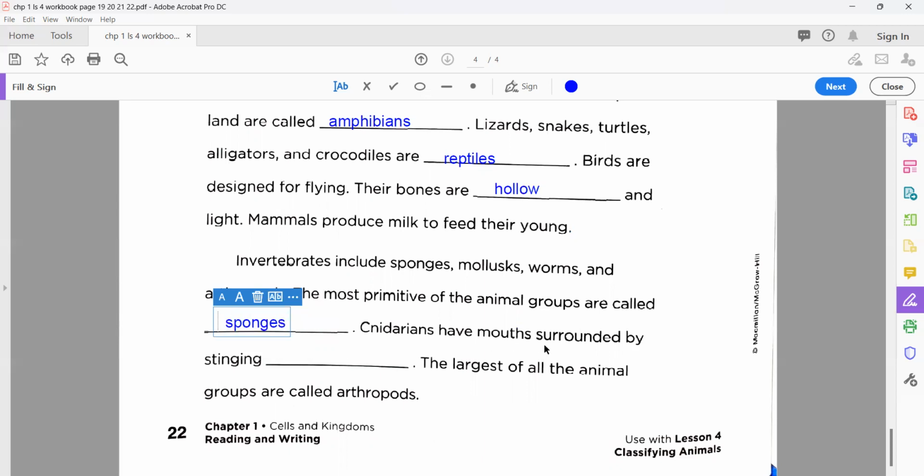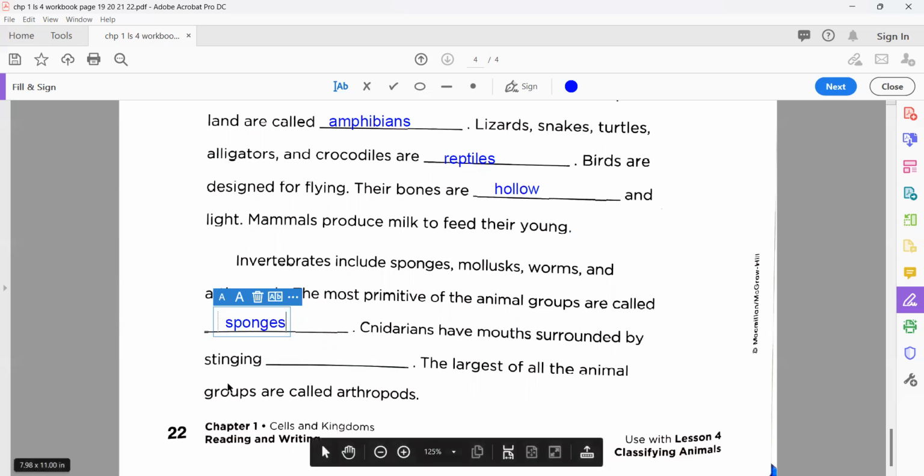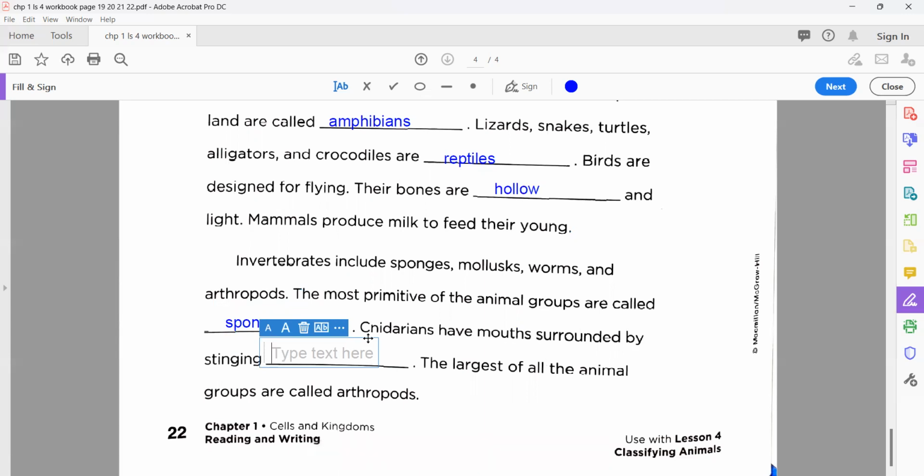Cnidarians have a mouth surrounded by skinny tentacles. Very good. They mostly use these stinging tentacles to save themselves from danger. So they have their tentacles. Okay, my dear student, thank you very much.